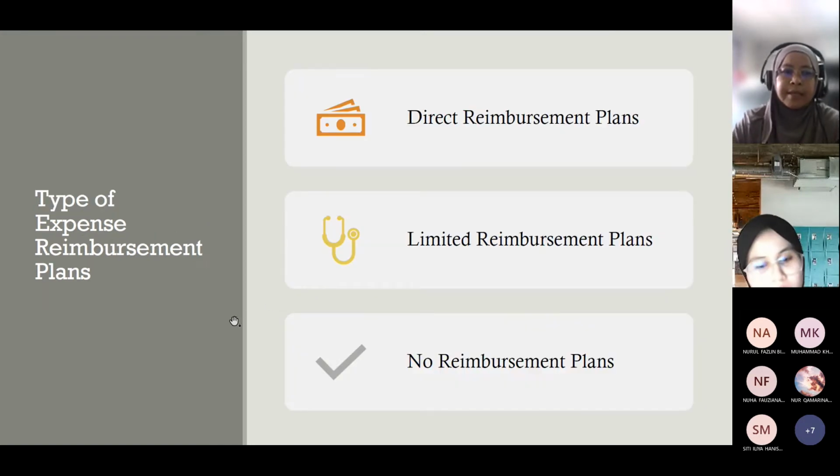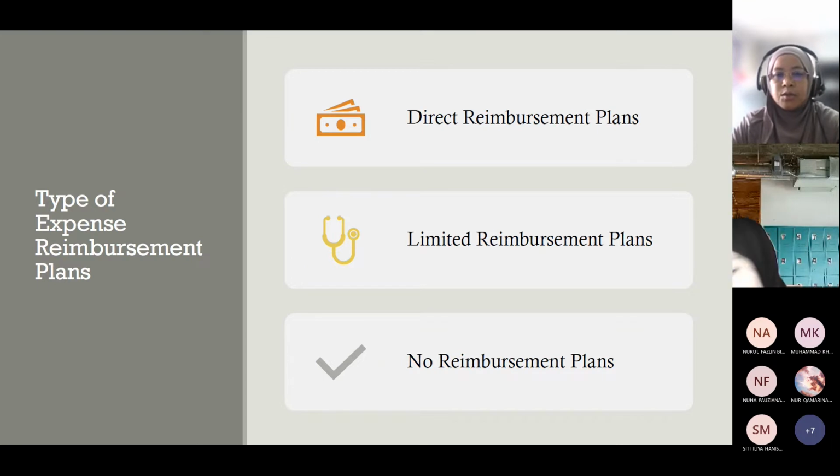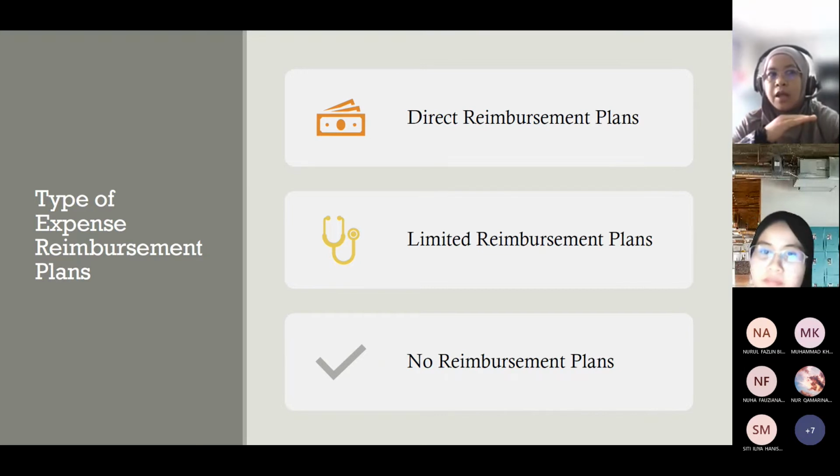These are the types of expense reimbursement plans. First, a direct reimbursement plan, meaning if your accommodation is 150, you claim 150. If your traveling expenses are 2,000, you can claim 2,000. Then a limited reimbursement plan, when the company starts to put a limit. For example, if you are an executive, your lodging should not be more than 100 or 150. If you are an account manager, your rate should not be more than 200. Things like that, so it becomes limited.